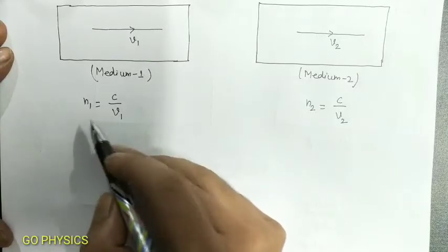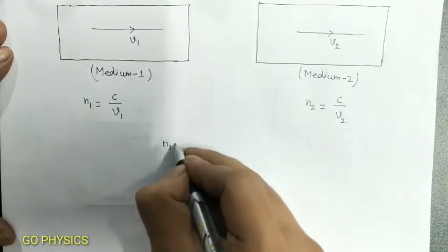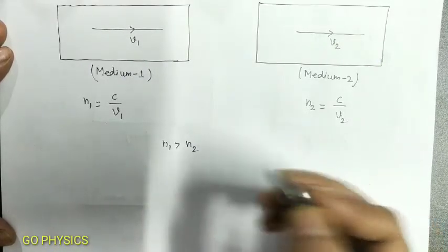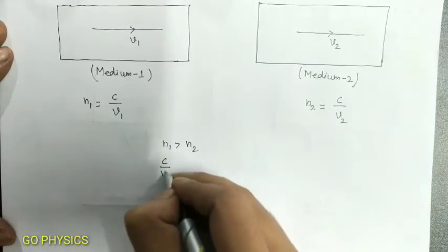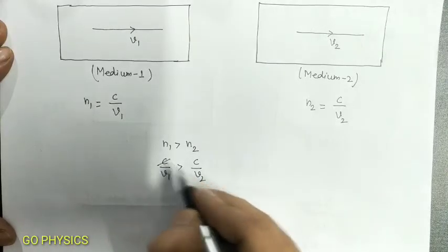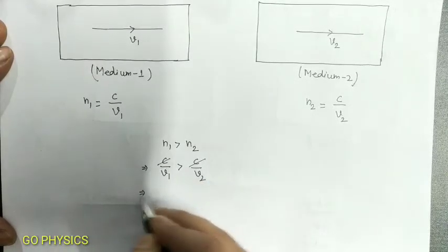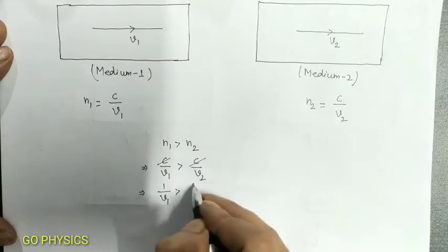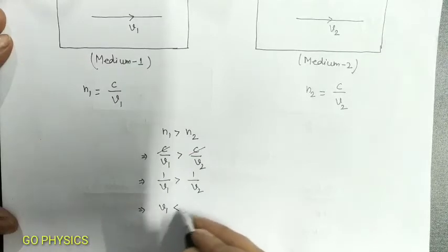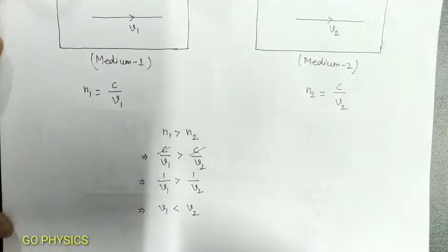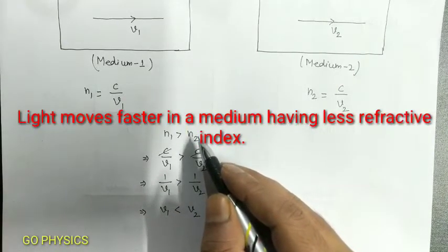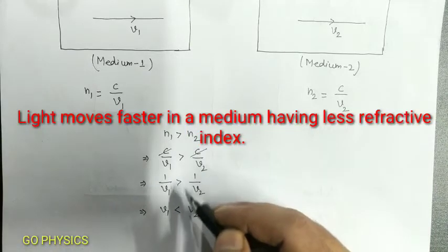If n1 is greater than n2, that is, the refractive index of medium 1 is greater than that of medium 2, it means that c by V1 is greater than c by V2. c cancels out, so 1 by V1 is greater than 1 by V2, or V1 is less than V2. So what we learn is that more refractive index of a medium means the speed of light in that medium will be less.